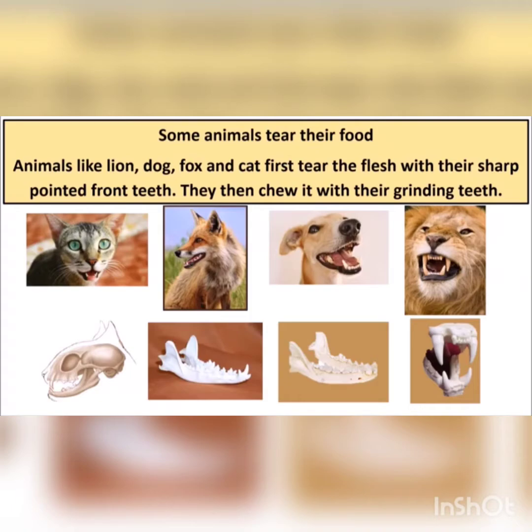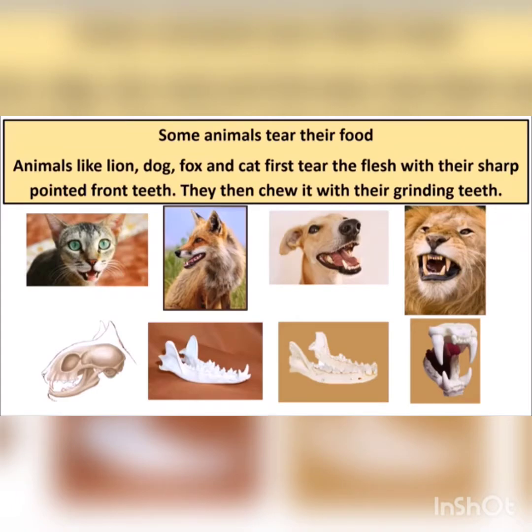Then there are some animals that tear their food. Animals like lion, dog, fox and cat first tear the flesh with their sharp pointed front teeth. They then chew it with their grinding teeth. In carnivorous animals, we have seen very sharp pointed front teeth, which help them to tear the flesh, and broad and flat teeth at the back that help them to chew the flesh.